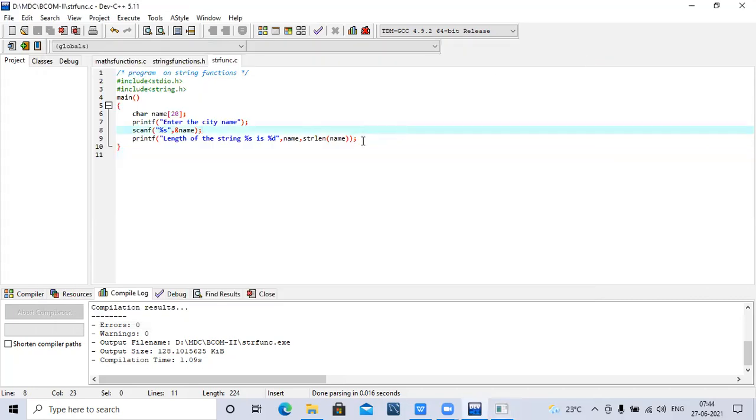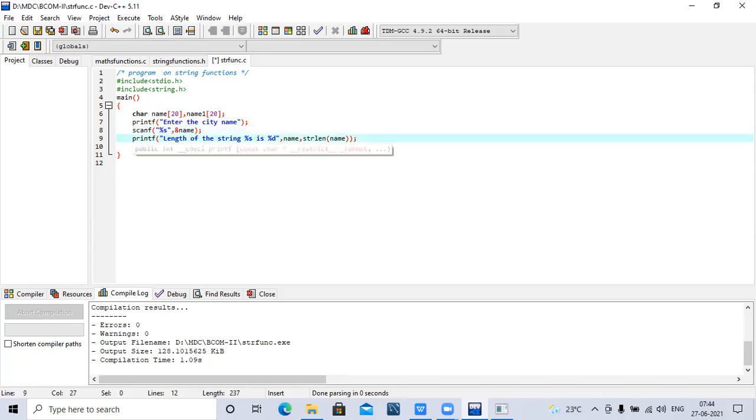See, the next function is string copy. It means that you have to copy a string from one array to another array. If you want to copy from one array to another, you have to specify the second array also here. That's why name1 of 20. Because we already have name as an array, now I'm taking another array, name1. First I am taking the content into the name array, then I am copying the content to the name1 array. See here.